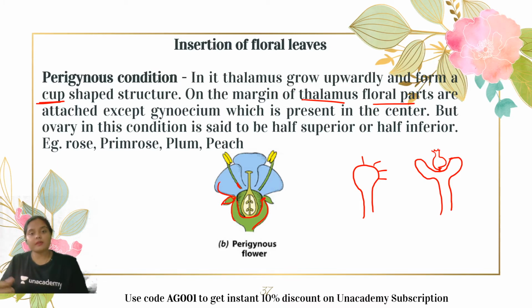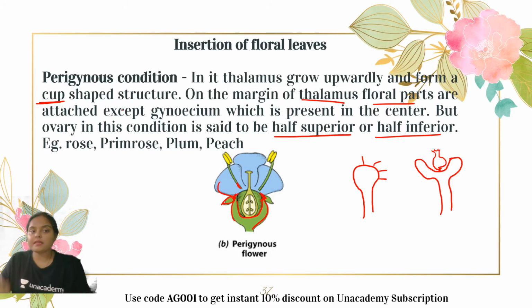So here what happens? All the other parts appear to be present at the level of the ovary, but exactly they are not present at the level of the ovary. This condition is known as half superior or half inferior. Examples include rose, plum, peach, primrose. These are the common examples of the perigynous condition. So we can say peri means all the other floral parts are present surrounding the structure of the ovary. They are present in the peripheral part of the ovary.